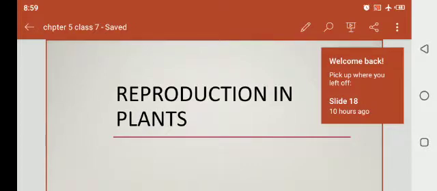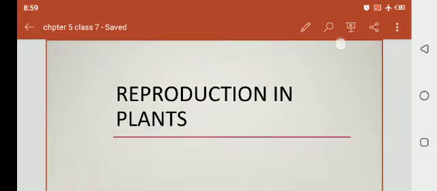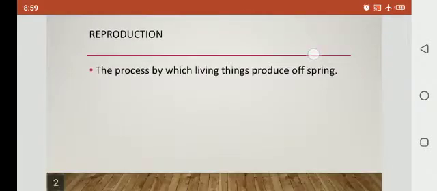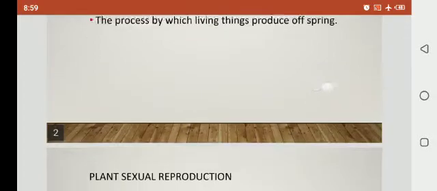So first of all, I will define what reproduction is. Reproduction is the process by which living things produce offspring. That process in which living things produce their children is called reproduction. Clear? The process by which living things produce offspring is called reproduction.